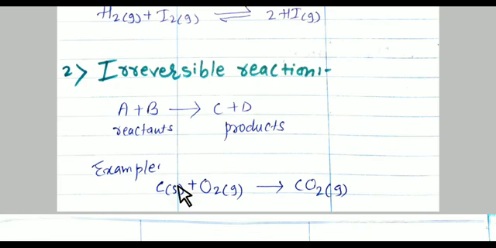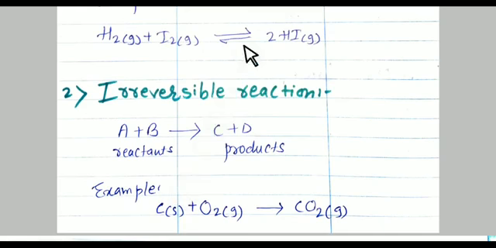Now see, students, in the example of the reversible reaction, all the substances involved are in the gaseous phase, which means it is a homogeneous reaction. But in the irreversible reaction, the substances involved are in different phases. See here, oxygen gas and carbon dioxide gas, but carbon is in the solid phase, so different phases are there. That's why it is a heterogeneous reaction. So students, one is homogeneous reaction, another is heterogeneous reaction, then reversible reaction, then irreversible reaction.